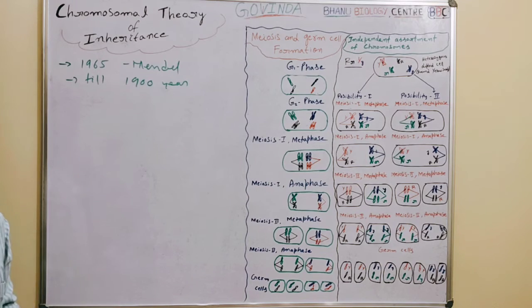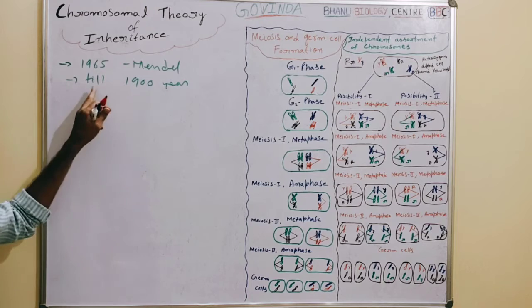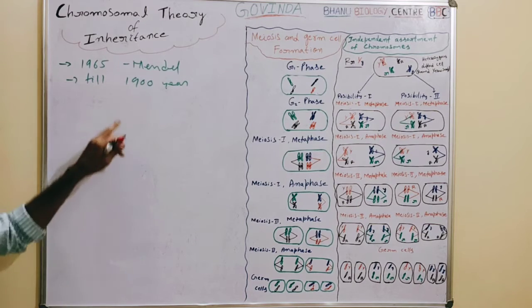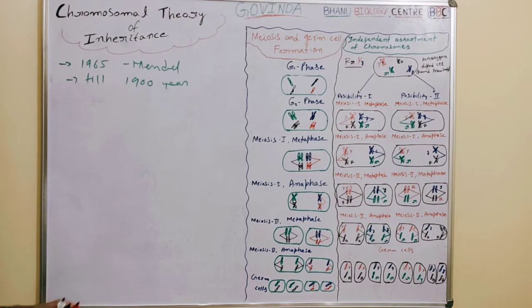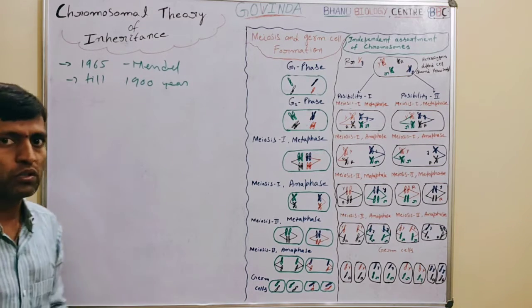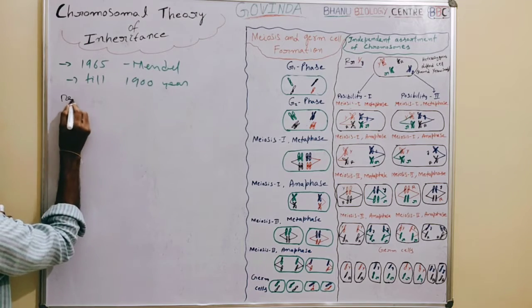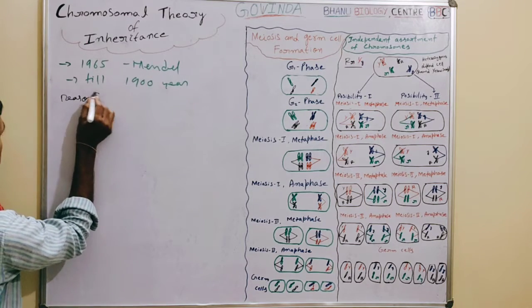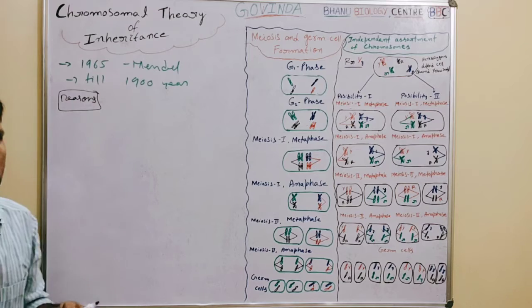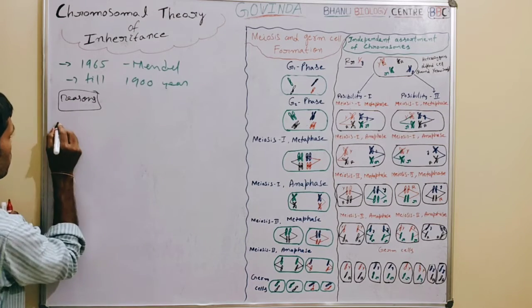So there are a few reasons for the non-recognition of Mendel's work till 1900. Yes, approximately there was a gap of several years. So let us find out the reasons for that. The first reason is